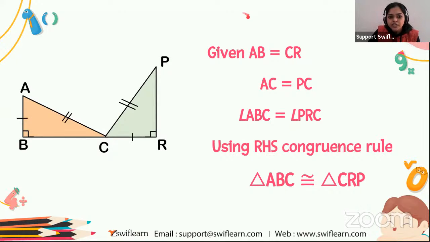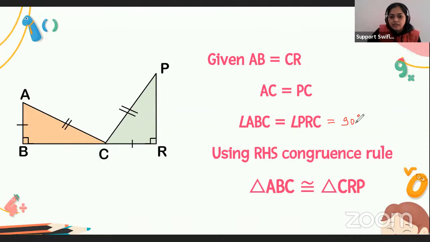And what is the value of these two angles? They are equal to 90 degree. Okay. And one side AC is equal to PC. That is, the hypotenuses are also equal.